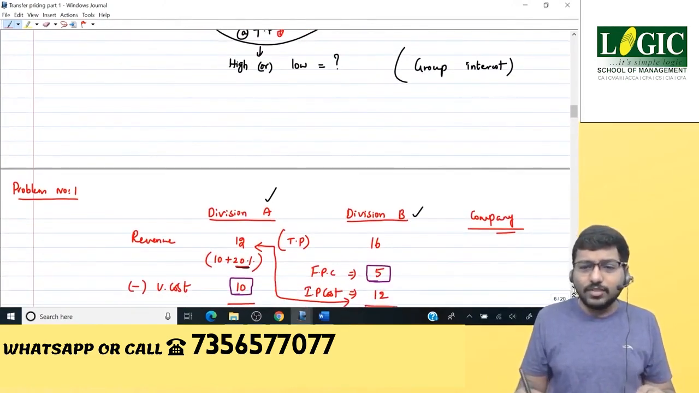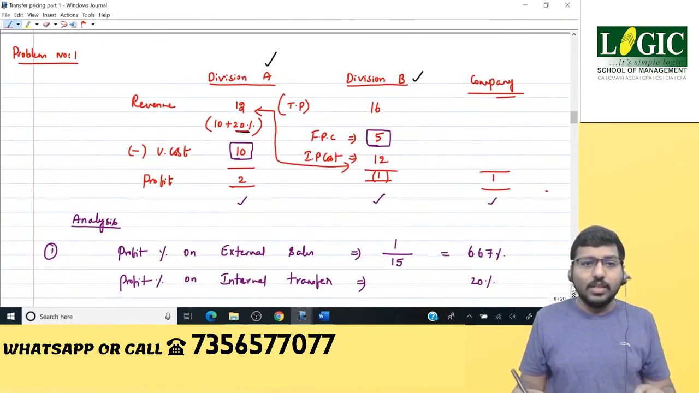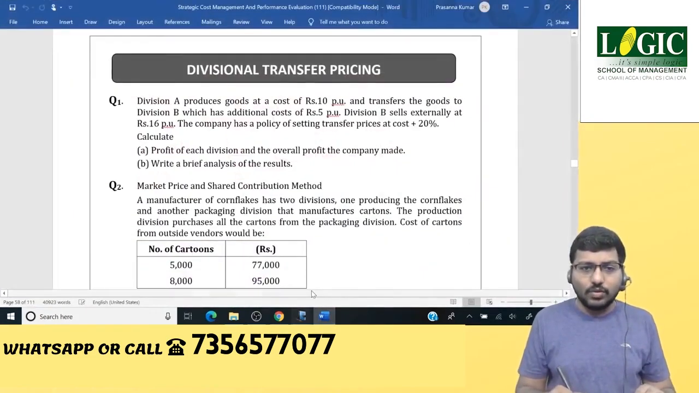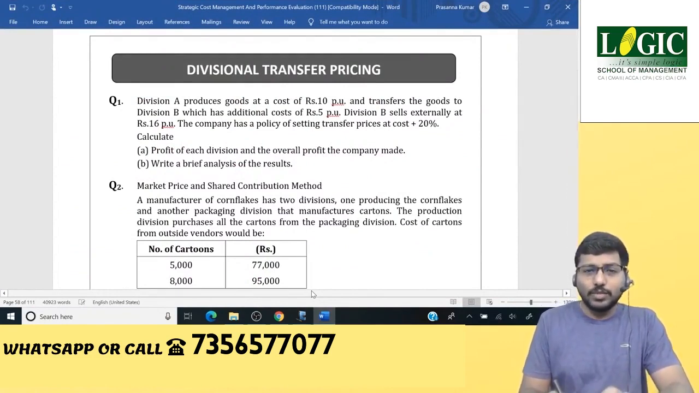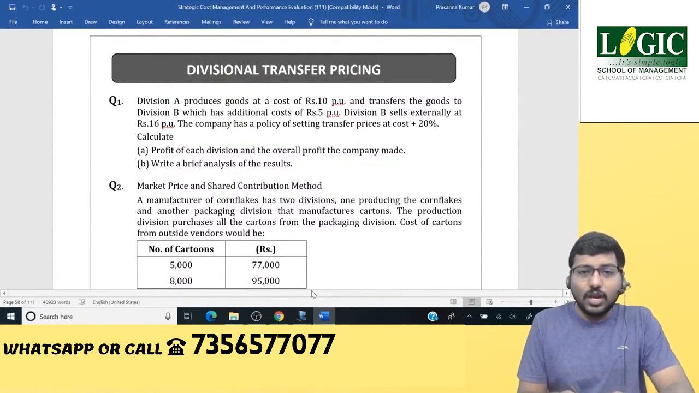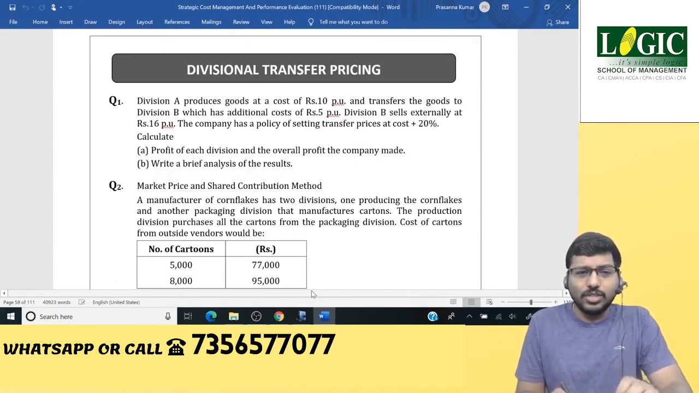And after that, we have seen one fantastic problem, that is problem number 1. So what was that problem? Division A and Division B, there were two divisions. Division A produces goods at a cost of 10 rupees per unit and transfers the goods to division B, which has additional cost of 5 rupees per unit, and division B sells externally at 16 per unit, and the company has a policy of setting transfer price at cost plus 20%. You are required to calculate profit of each division and the overall profit the company made, as well as write a brief analysis of the results.